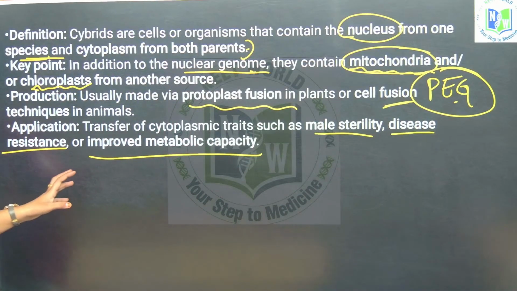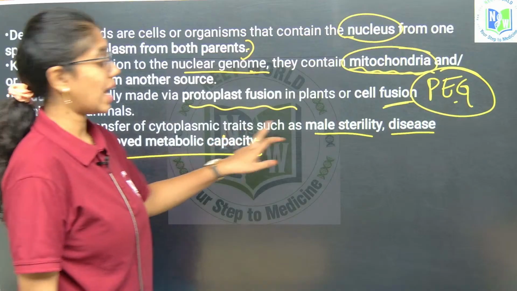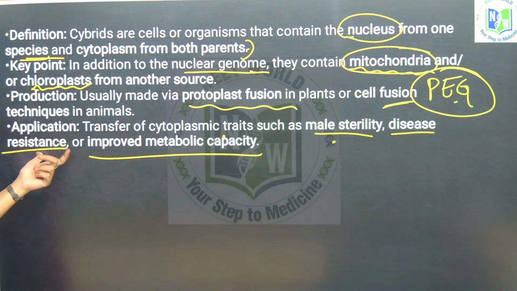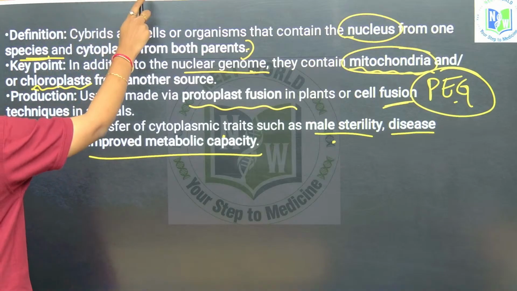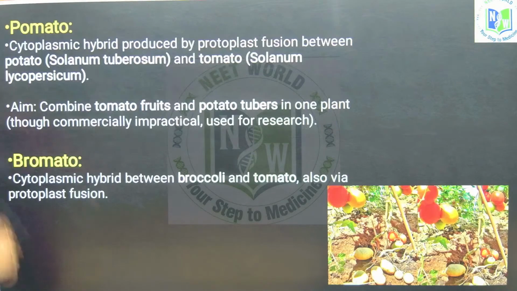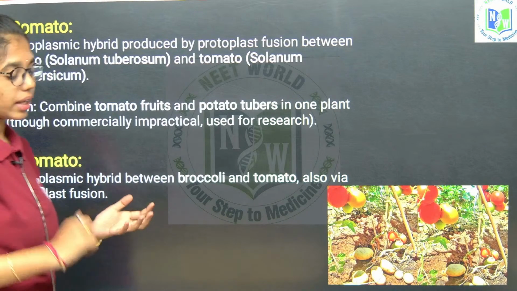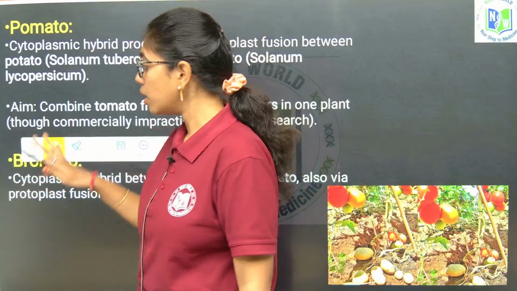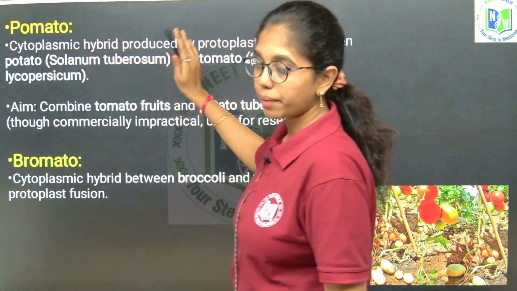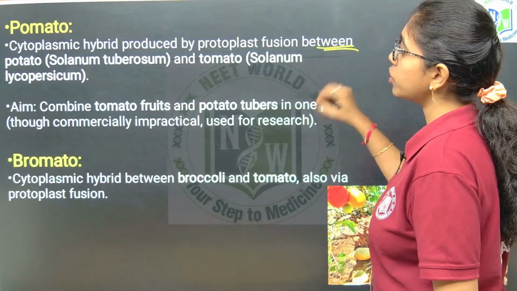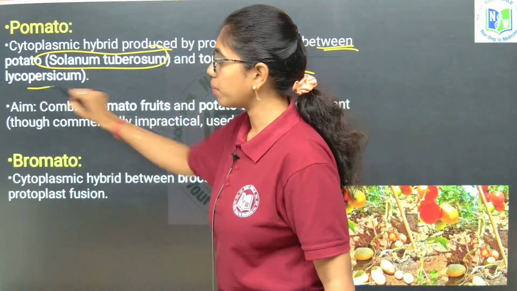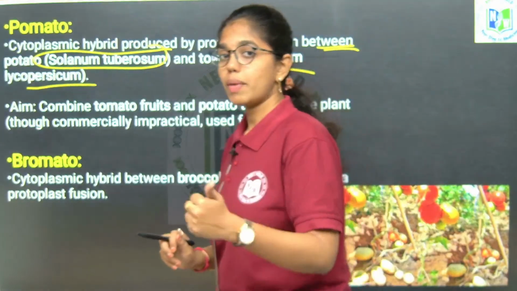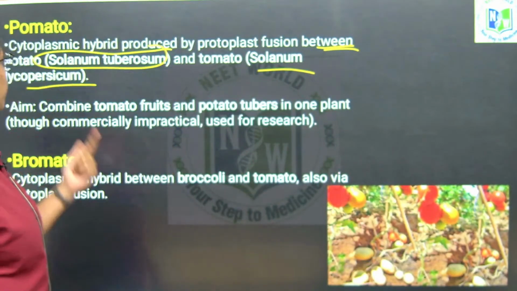What are the major applications of this? Transfer of cytoplasmic traits such as male sterility, disease resistance and improved metabolic capacity. So this is about cybrids. Now, let us look into the main varieties of hybrids. Pomato and bromato are the varieties given in one of our options. This is a cytoplasmic hybrid, made by protoplast fusion between Solanum tuberosum, that is potato, and Solanum lycopersicum, that is tomato.